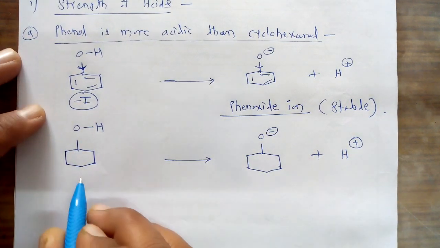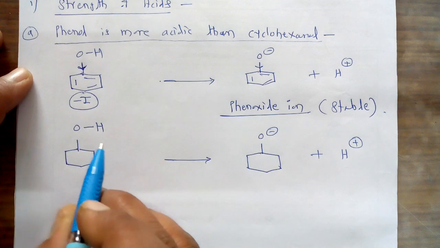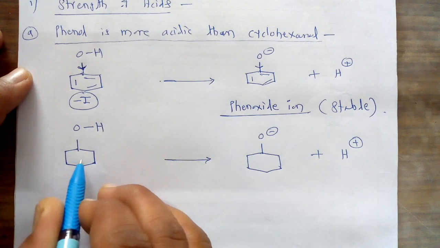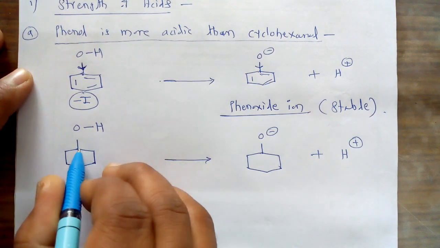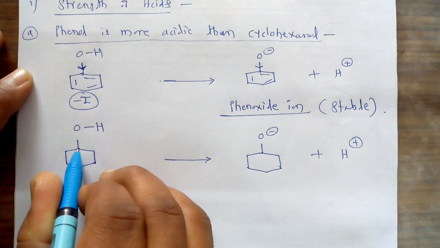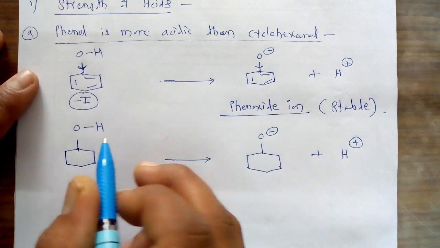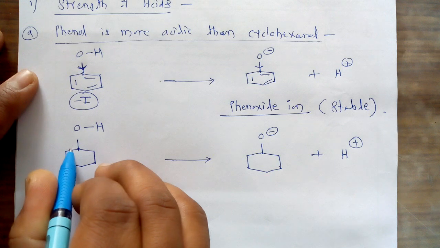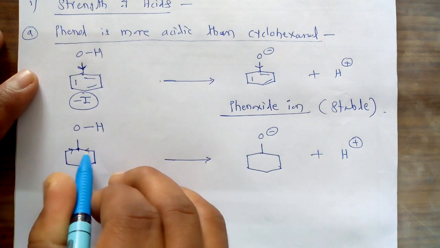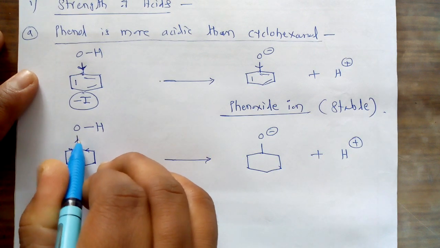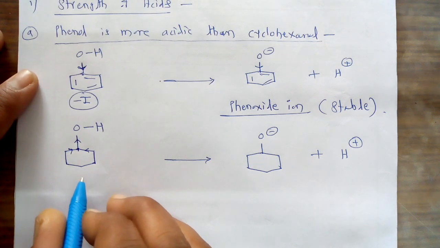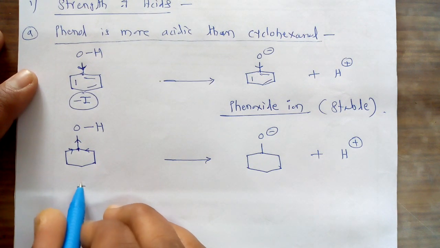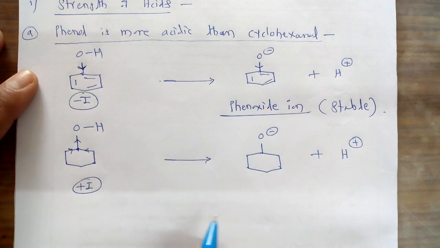In the case of the second compound, there is an absence of conjugation in this ring. This carbon is sp3, and we know that an sp3 carbon shows the second type of inductive effect, the plus I inductive effect.